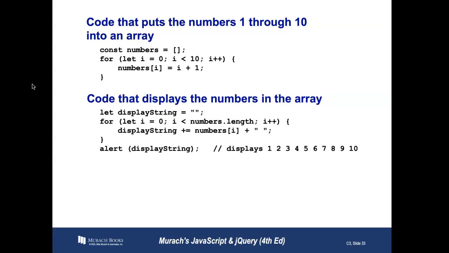And the last thing on this page is the code that displays the numbers in an array. So I've got a display string that's empty, and I'm looping through the numbers. Notice the second part of the for loop, the condition, says as long as i is less than numbers.length, we'll keep looping. But once it's equal to, we have to stop looping. So we're doing display string plus equals because the string is being concatenated to. We're adding the numbers to this string. And then we have a space in between, which is why we display 1 through 10.